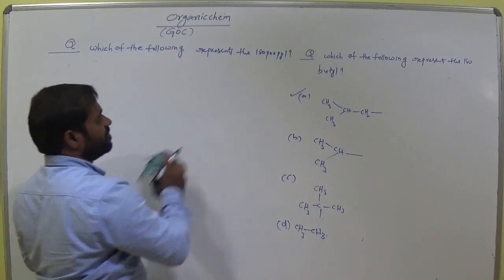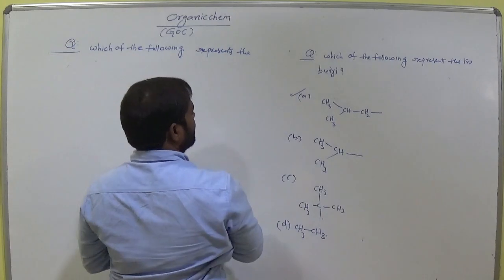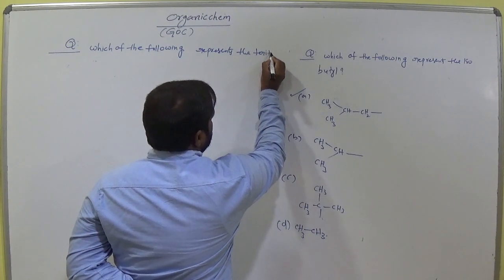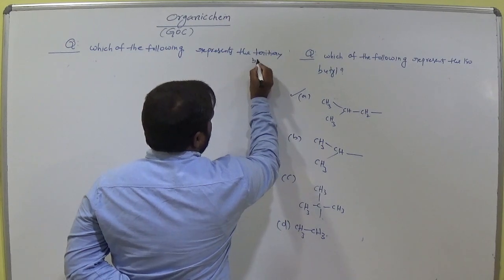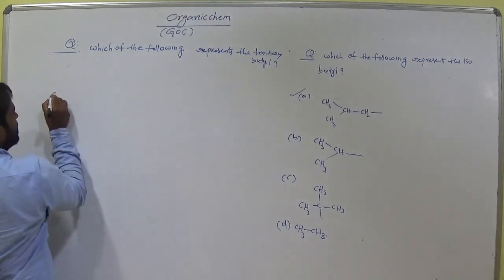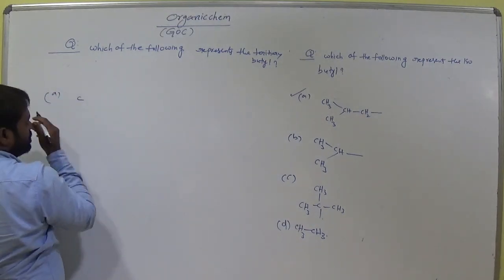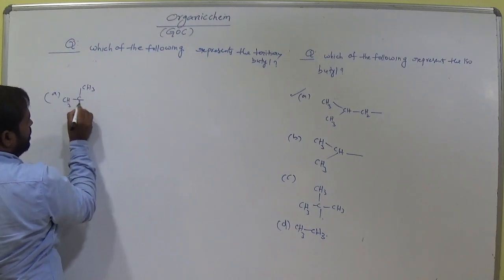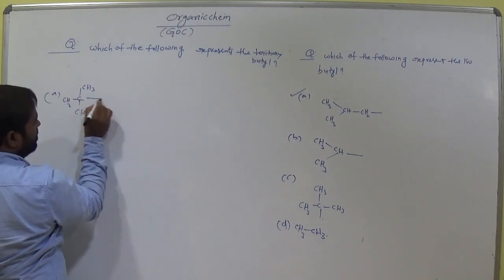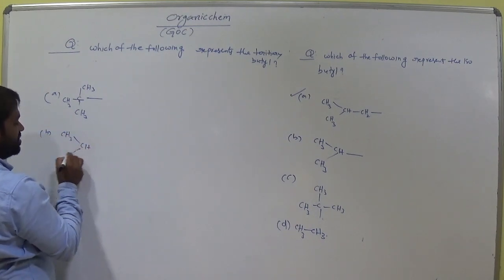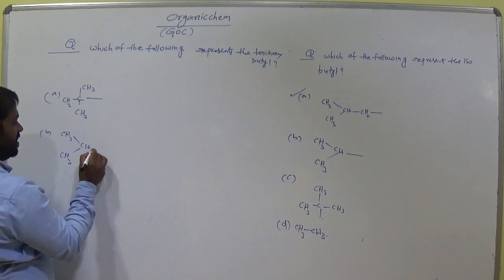Which of the following represents the next question? Tertiary butyl. Option A, CH3, CH3 bond. Option B, CH3, CH bond, CH3.